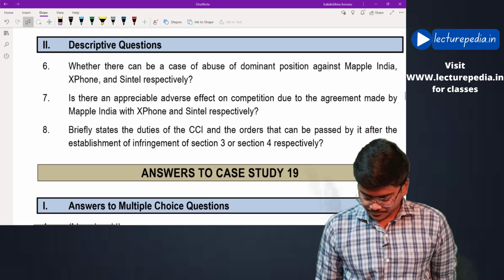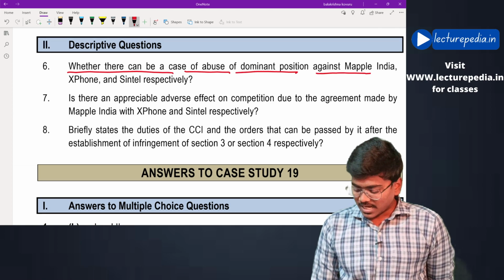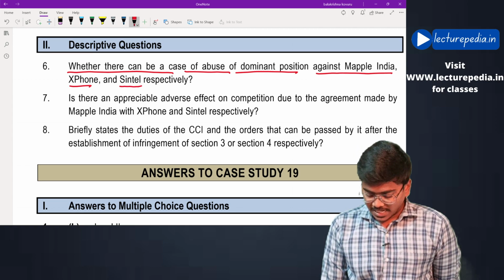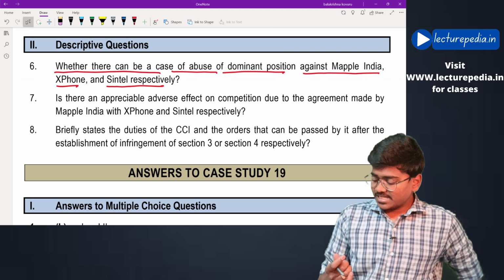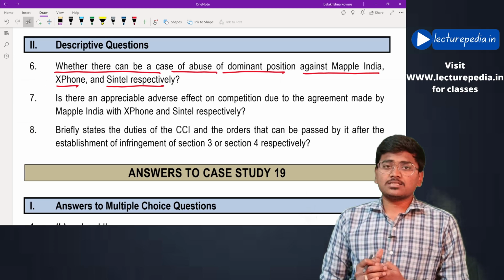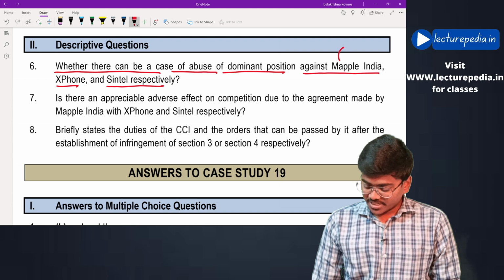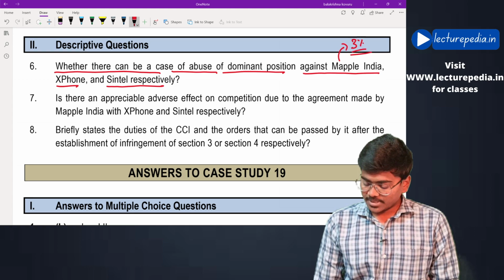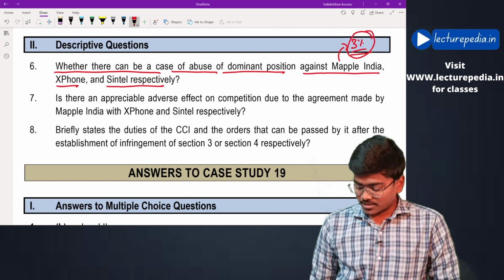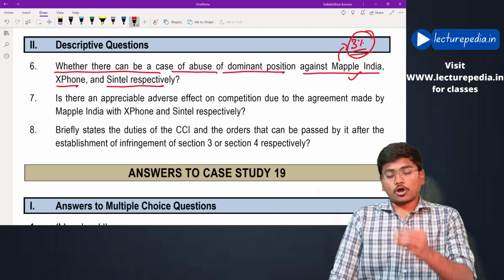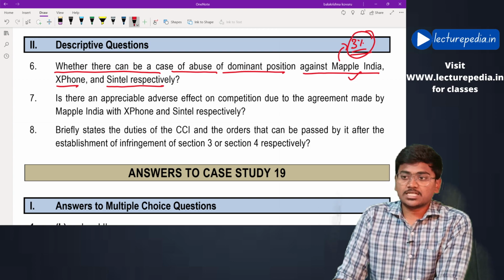Next, descriptive questions. Whether there can be a case of abuse of dominant position against Maple India, Xphone and Sintel respectively. If you see, for deciding dominant position, one of the factors is market share. Now, the market share of Maple India in India is just 3% of the total mobile phone industry, which is very less. Thereby, Maple India is first of all not having a dominant position, so it cannot abuse its dominant position. That is regarding Maple India.